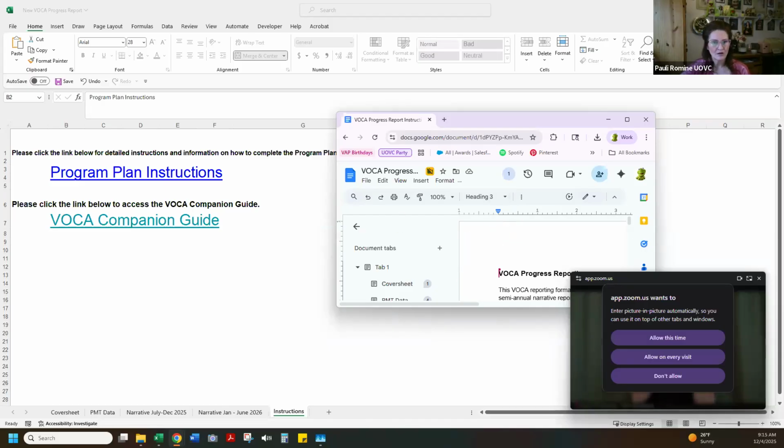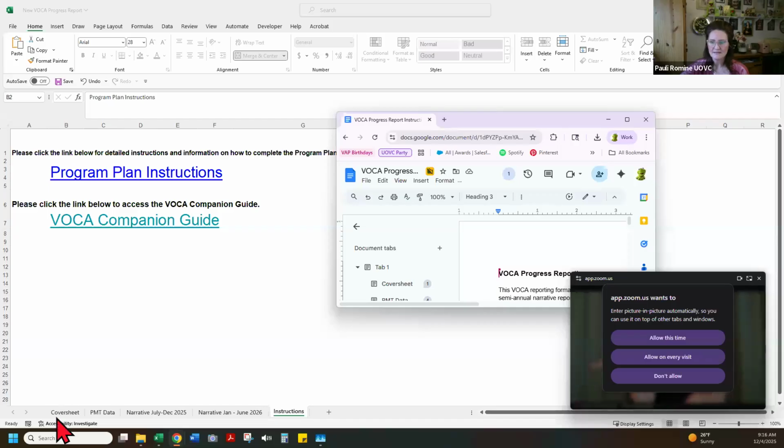So as you go along managing your grants, feel free to use your program plan as a quick, easy place to access your VOCA companion guide, as well as the progress report instructions. So check these as often as you have questions.